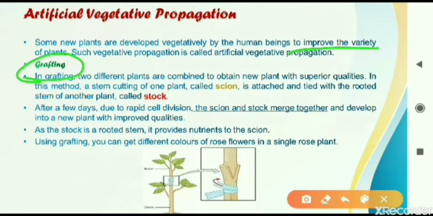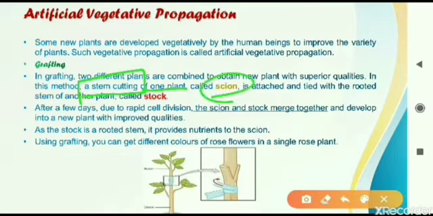First is grafting. In this, we take two different plants. It can be two different varieties of plants. One can be an inferior variety, another can be superior, with better qualities. So we take two varieties of plants, and one of the stems of one plant we cut. The one which we cut is called the scion, SCION.